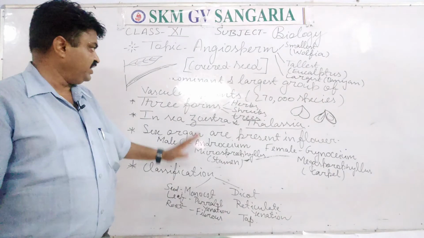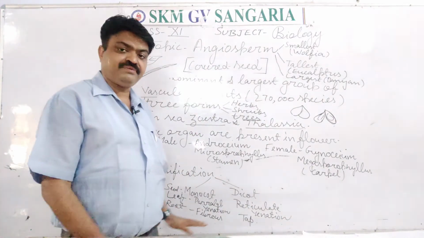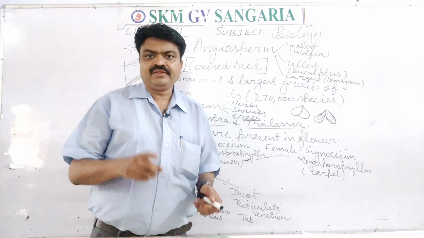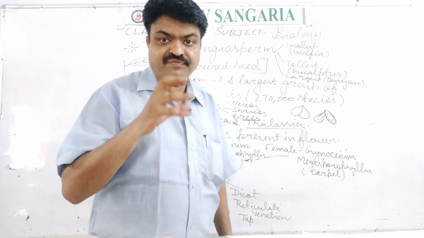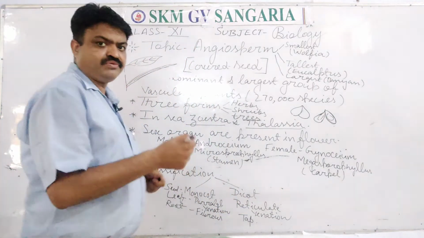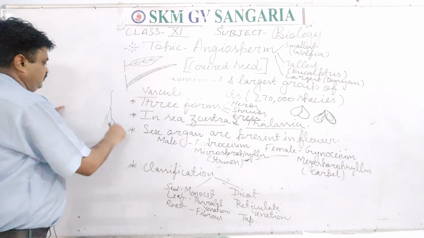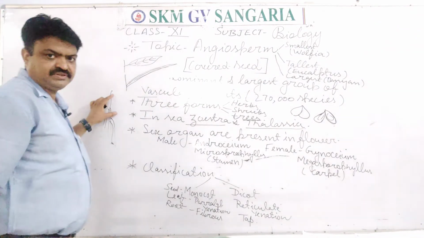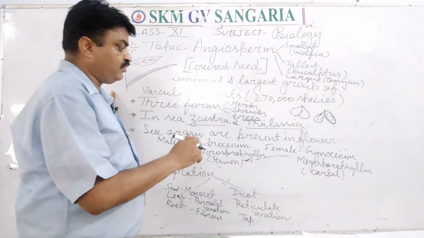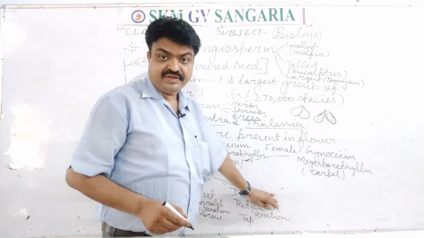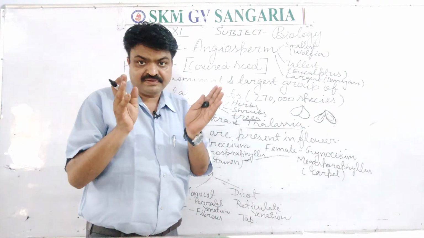Now we come to the next. There is also a difference between their roots, student. Monocot has fibrous roots. This type of root they have. This type, fibrous. They have a fiber-like structure. But dicot has a tap root, meaning a thick and fleshy root.